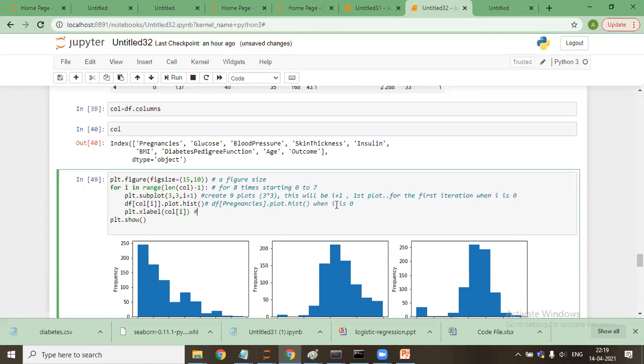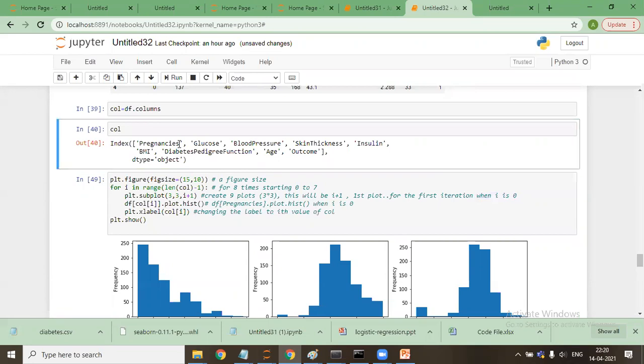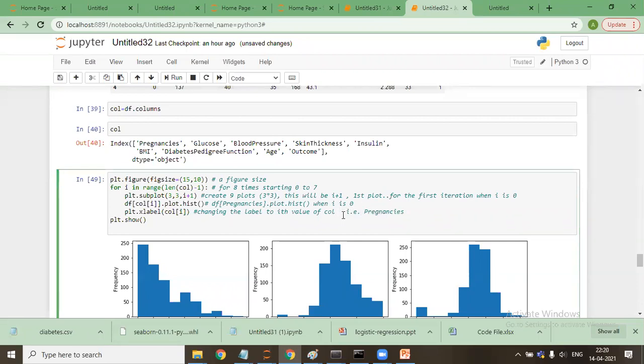Here I'll say changing the label to the ith value of col. The 0th value is pregnancies, so the text is coming as pregnancies.